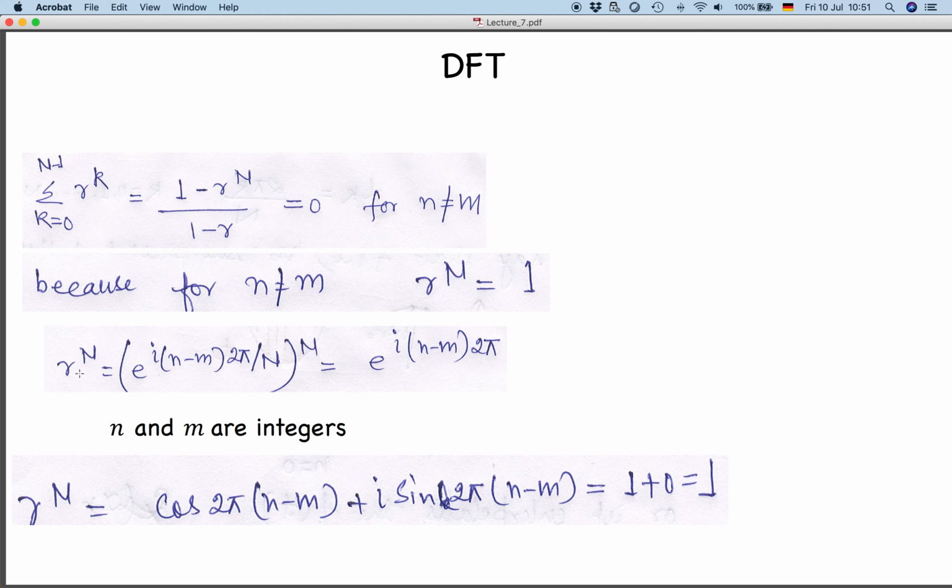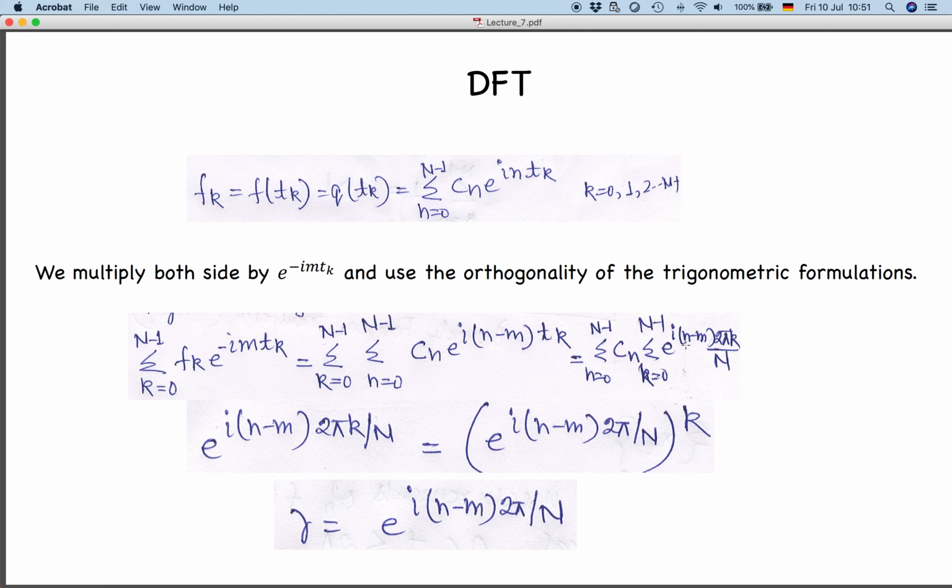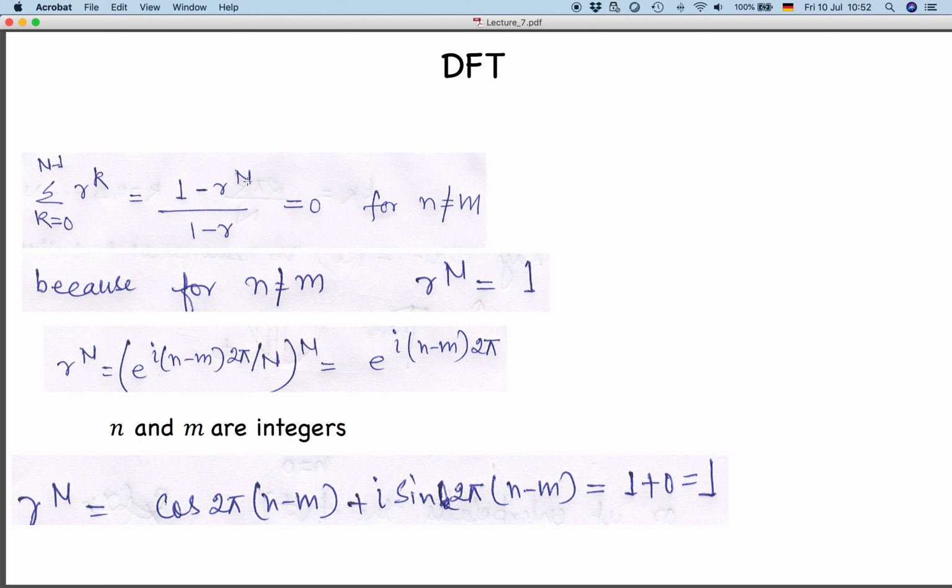Because r to the power n is going to become e to the power i (n minus m) 2 pi times capital N, where the 1 by n has come from here because of the summation. So this n and this n will get cancelled. So it will become e to the power i (n minus m) 2 pi.